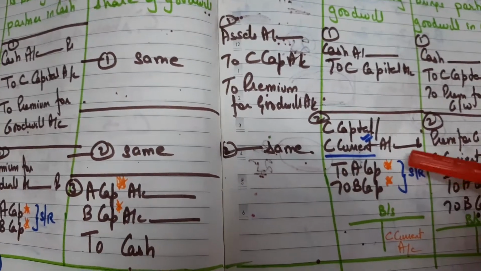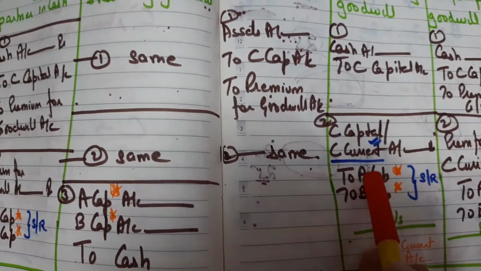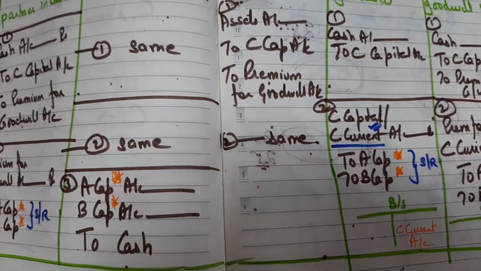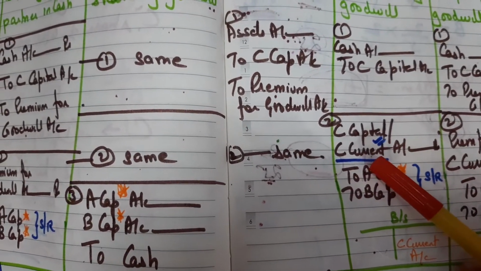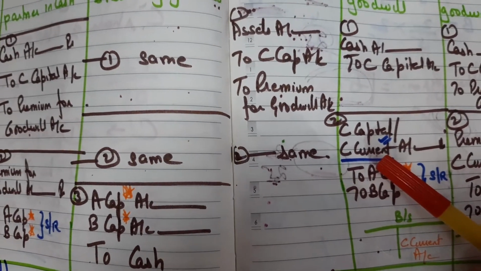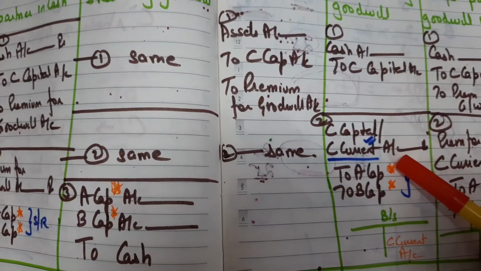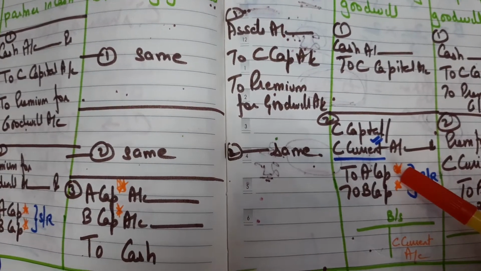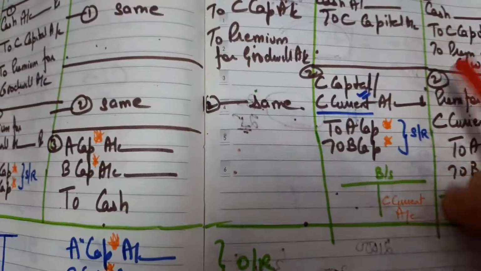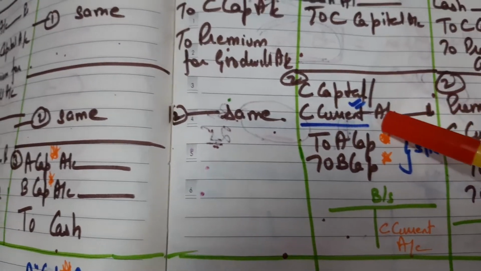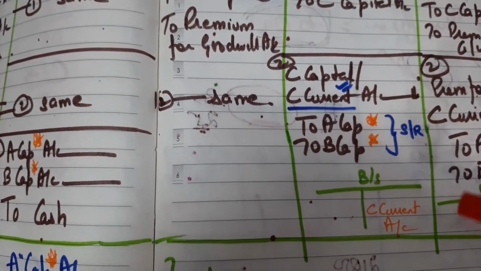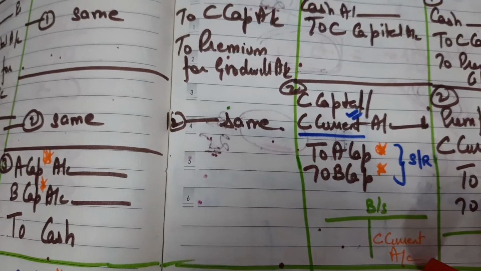Though CBSE says you can debit both, in some other cases like capital adjustment, we say that you have to debit only C's current account. So according to me, bache, you should always debit C's current account only. There's a logic behind it, I'll tell you. C's current account debit to A's capital and B's capital in their sacrificing ratio. Now see, this C's current account, this 40,000, is going to be shown in the balance sheet on the asset side.